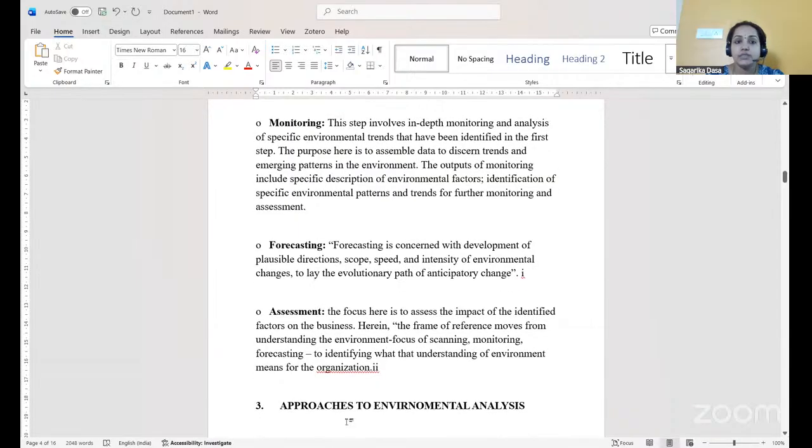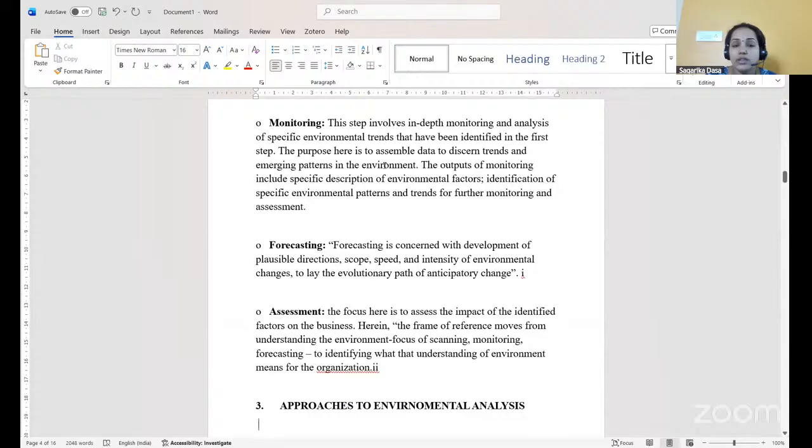The second stage is monitoring. This step involves in-depth monitoring and analysis of specific environmental trends that have been identified in the first step. Whatever factors we have analyzed in the scanning step, which are having an effect on the business, now those factors must be monitored and analyzed. The purpose here is to assemble data to discern trends and emerging patterns in the environment.